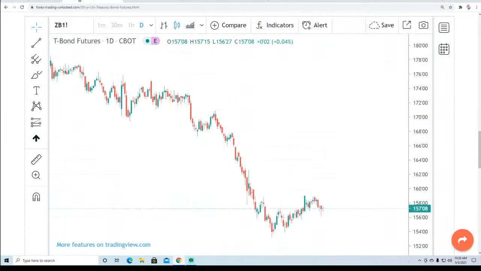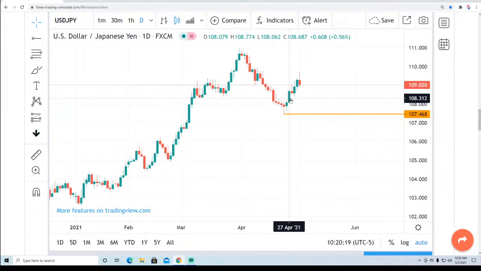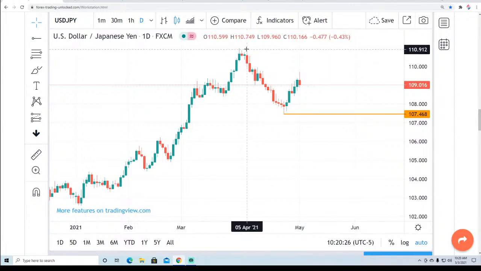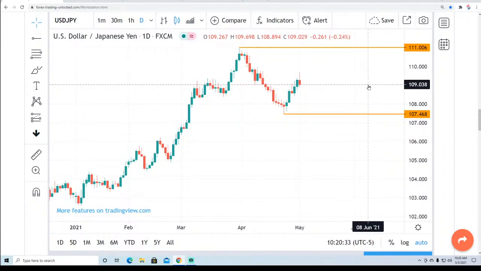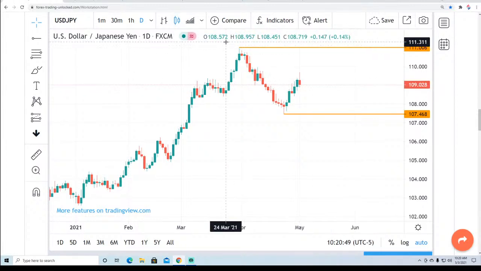If that happens, then watch out for the US dollar yen, because we'll see a big rally. So if gold goes down and oil goes up, we're looking for a challenge of this high that was set in place back at the end of March. And anything above here, we have longer term targets of 113 up to 115 even for the US dollar yen, but that's because we have longer term targets of $75 to $100 ultimately for crude oil over the next few months. So we'll see what happens.